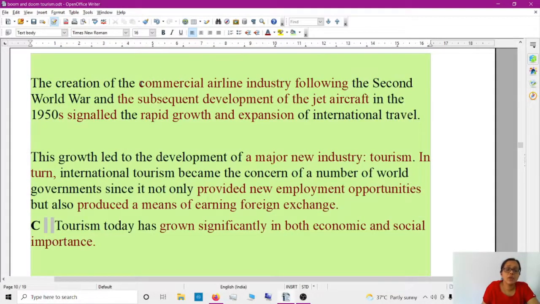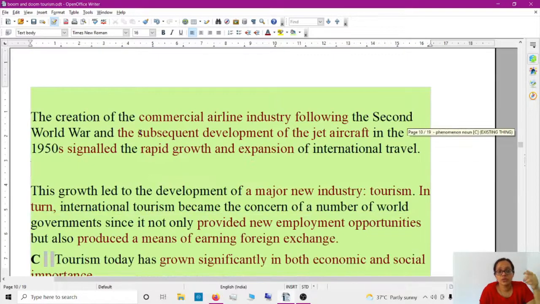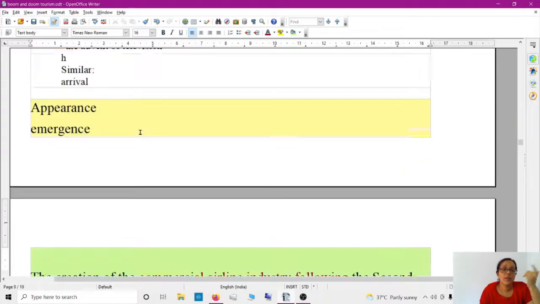The creation of the commercial airline industry following the Second World War and the subsequent development of the jet aircraft in the 1950s. See how we have to write 1950s, with a small s, not capital S. Signaled the rapid growth and expansion of international travel. Okay, so this is the second cause. So we studied two causes: rise of the middle class as well as affordable transport.